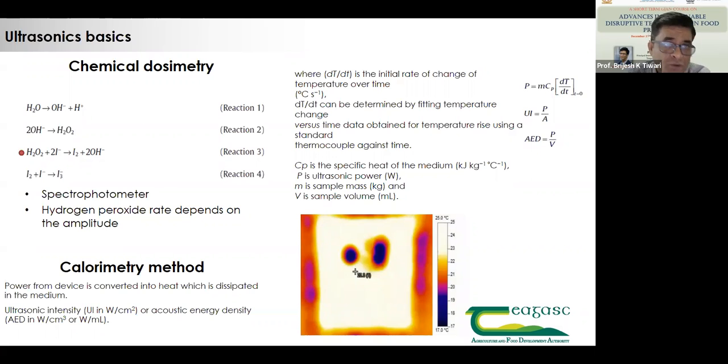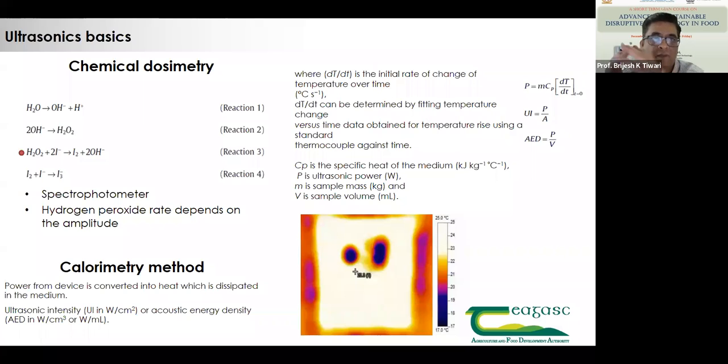When it comes to chemical dosimetry, water dissociates into OH and H+ radicals due to cavitation, and then forms hydrogen peroxide, and this can be measured using a spectrophotometric method, any of the classical analytical chemistry methods. So these are the two elements that we discussed so far.